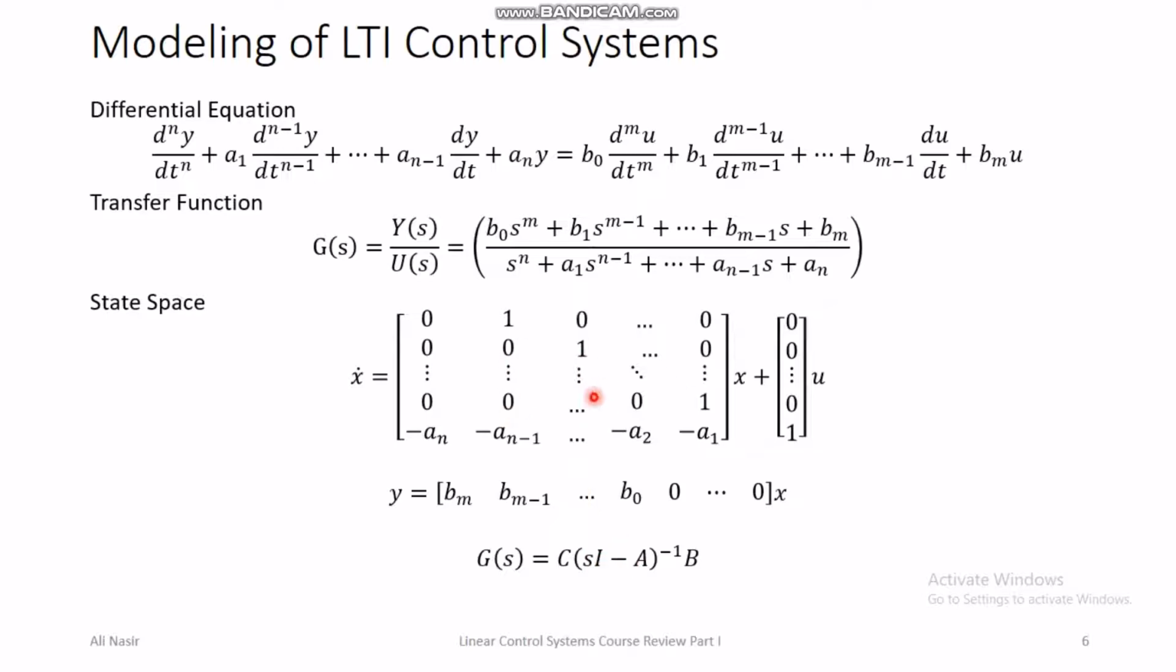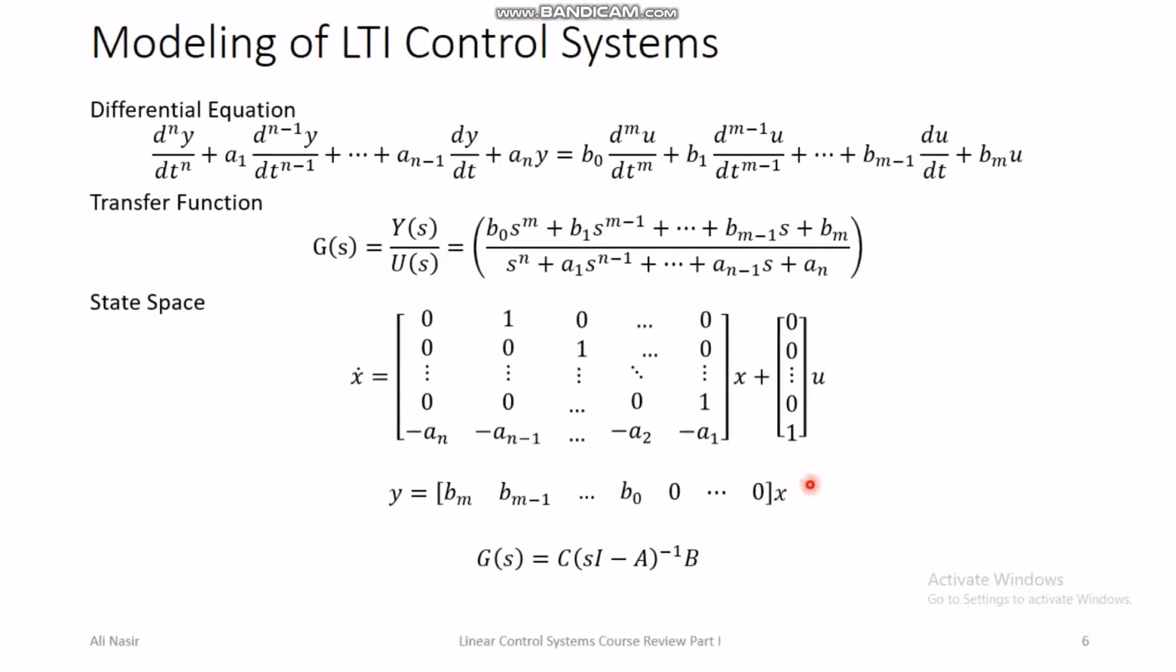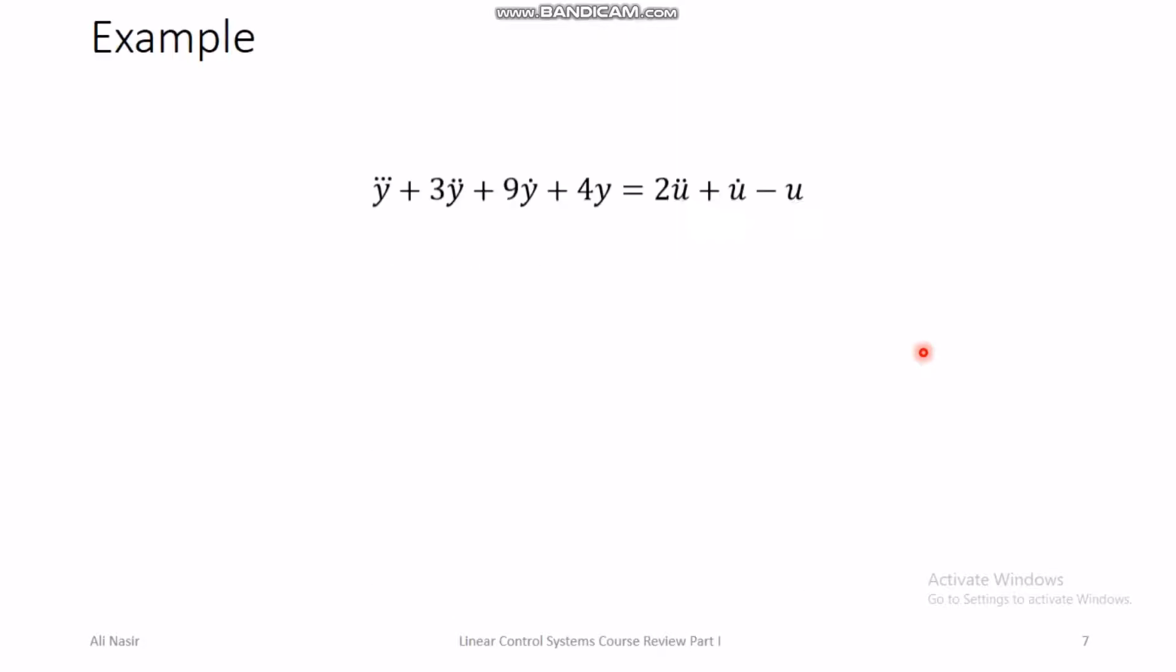This is A matrix, this is B matrix, this is C matrix, and so these are the three ways to model the LTI systems. This was our second topic after discussing the feedback configuration in control systems course. So here is an example.